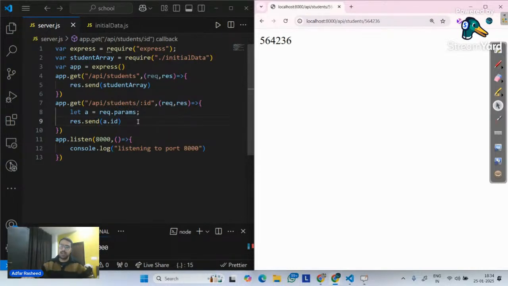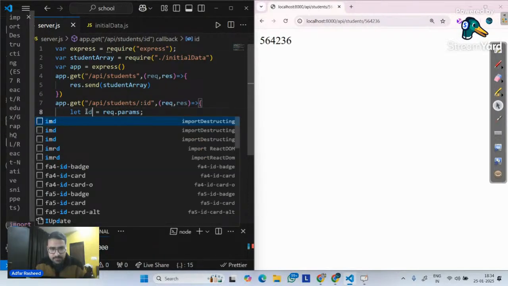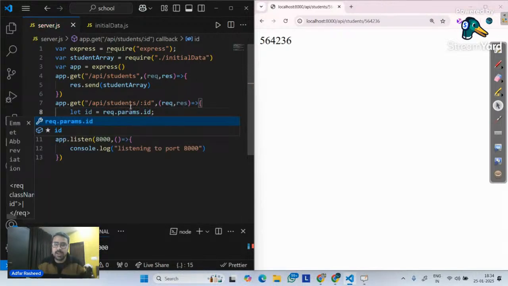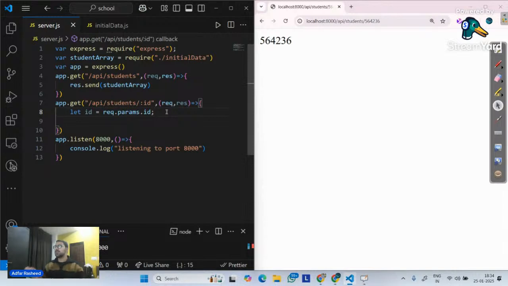So we have gotten an ID, right? Instead of this, can't I simply do one thing? Please create a variable ID. In the request.params, whatever object you get, there's an ID value in it. Does it make any sense?